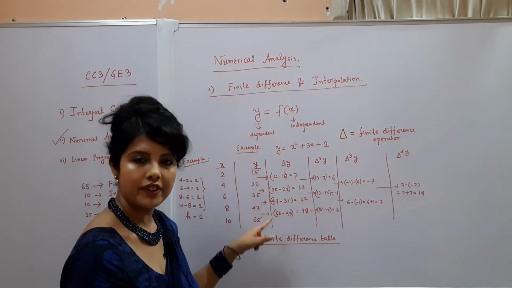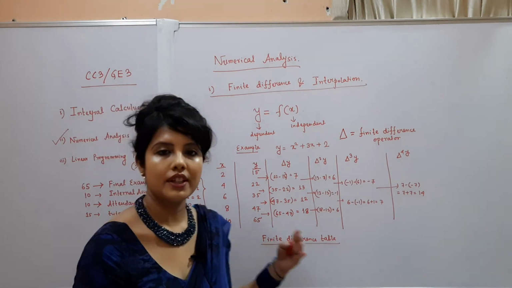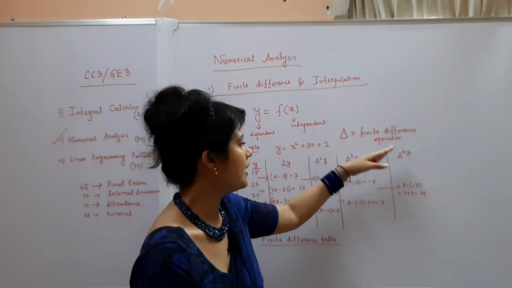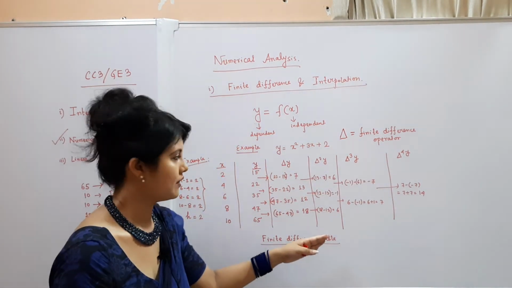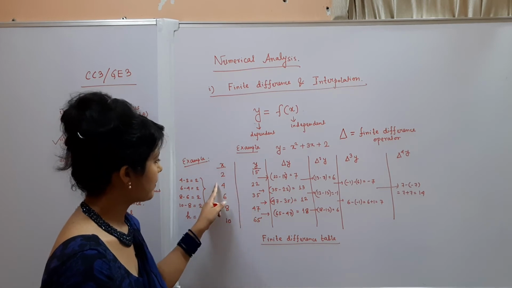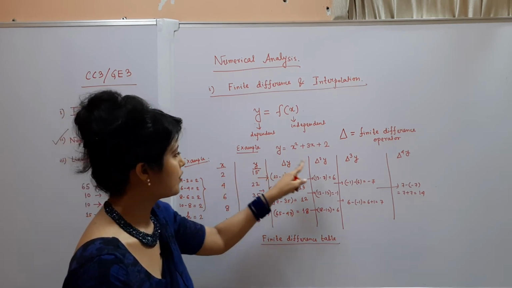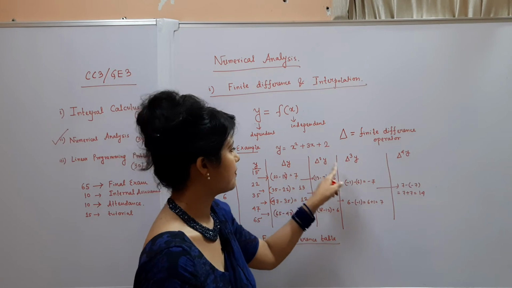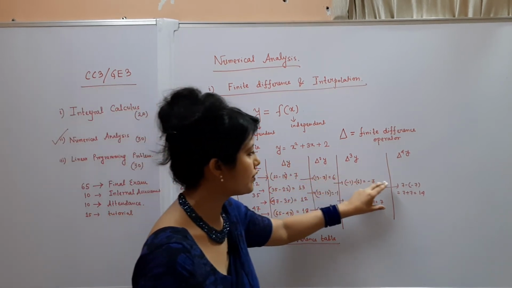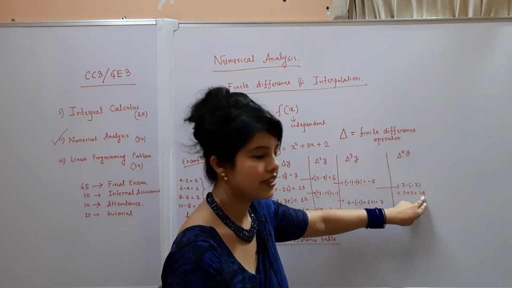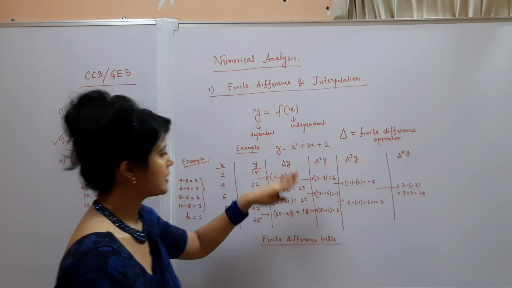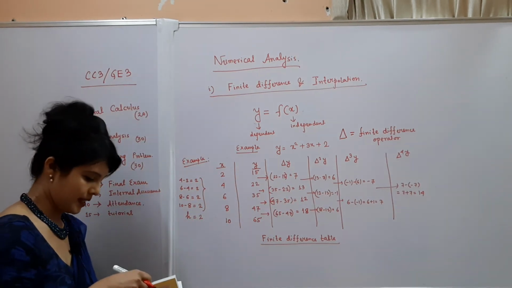These 2 columns will be given to you, the column x and column y, and you have to create a finite difference table. You have to create these difference columns, and continue until you reach a single value. Okay. So this is an example of the finite difference table.